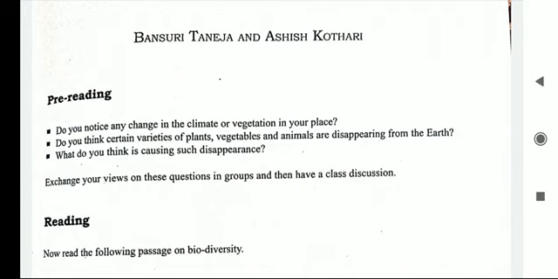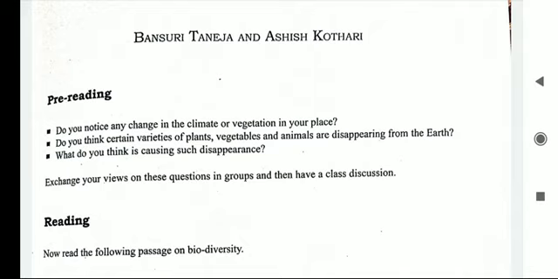So we are being asked by the writer that did we notice any change in the climate or vegetation in our places? Yes, we are noticing many changes in the climate, or we are noticing many changes in the vegetation in our places. Now another question is, do you think certain varieties of plants, vegetation, animals are disappearing from the earth?